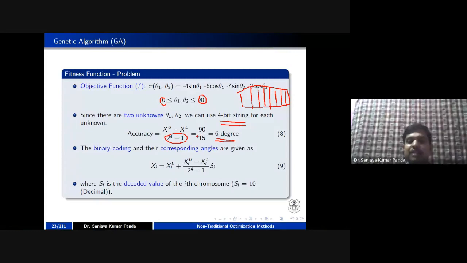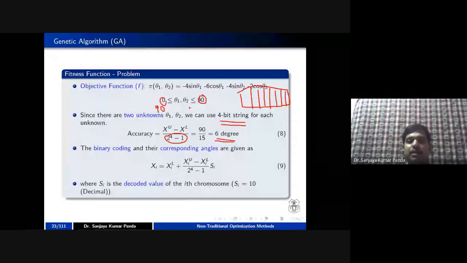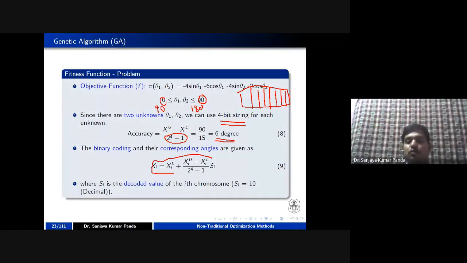Each and every string can be represented as 6 degrees. If there is a variation, for example, I say that this value is 90 and this value is 180, as I mentioned, you can use this particular equation in order to scale the values in the range of 90 to 180.